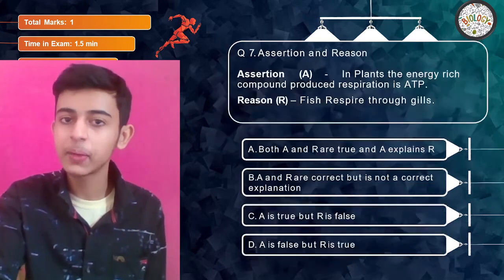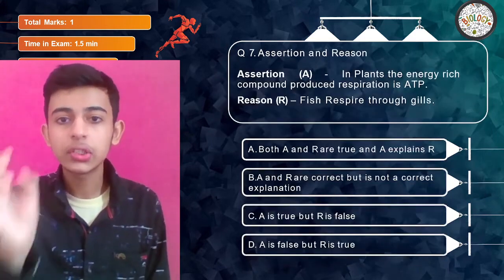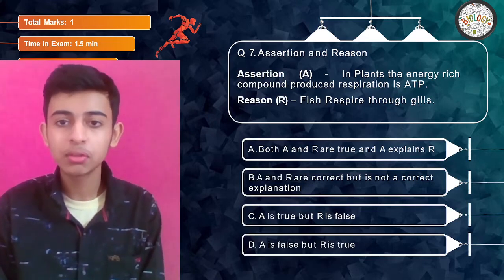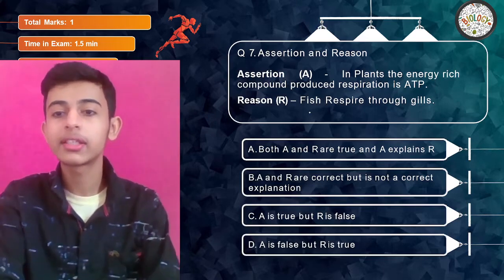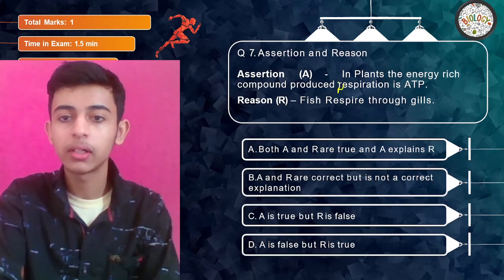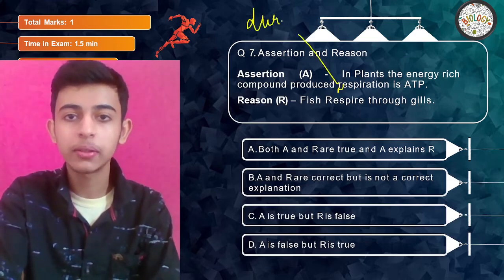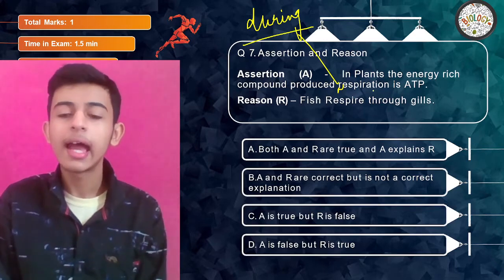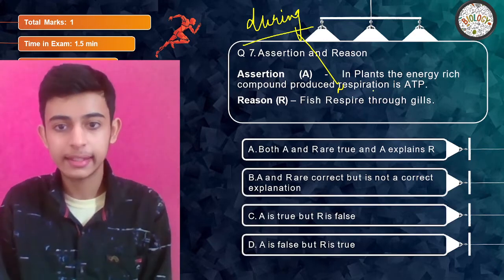We've discussed everything, right? Now let's have an assertion reason question. Assertion says in plants the energy rich compound produced during respiration is ATP, correct? And reason says fish respire through gills.